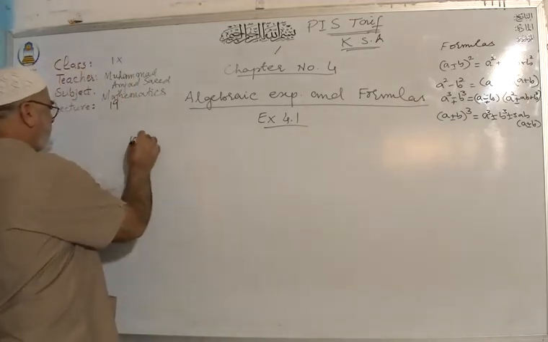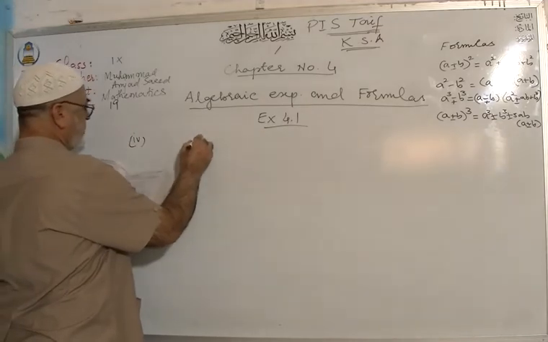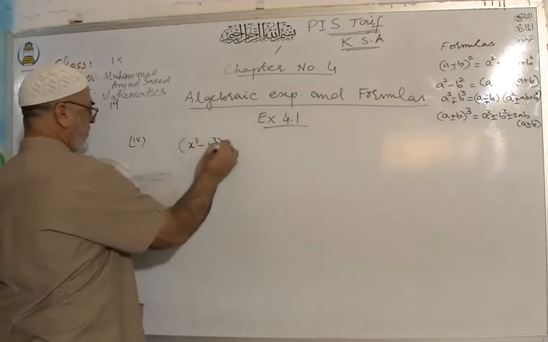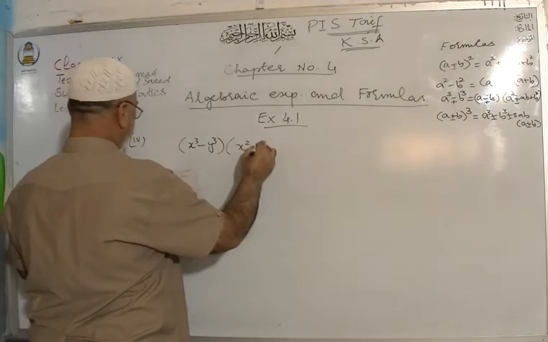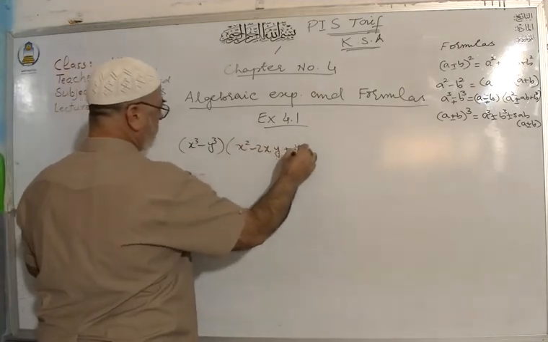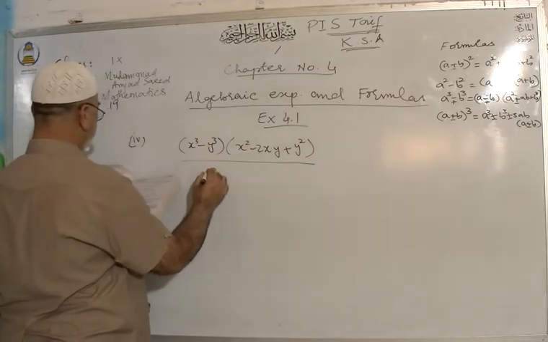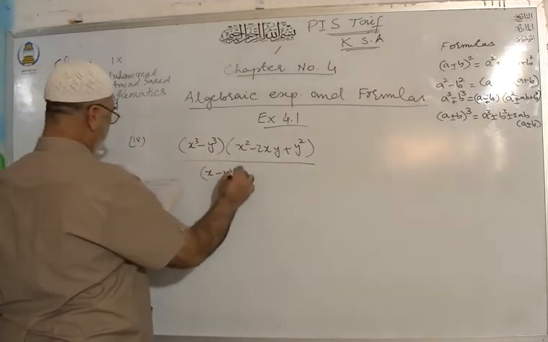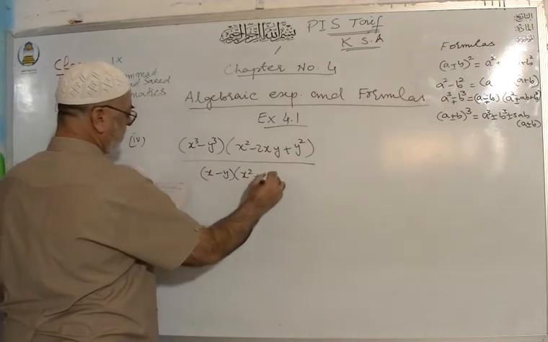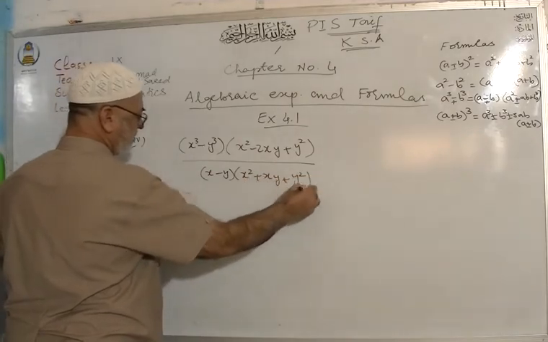Part number 4, x cube minus y cube into x square minus 2xy plus y square divided by x minus y into x square plus xy plus y square.